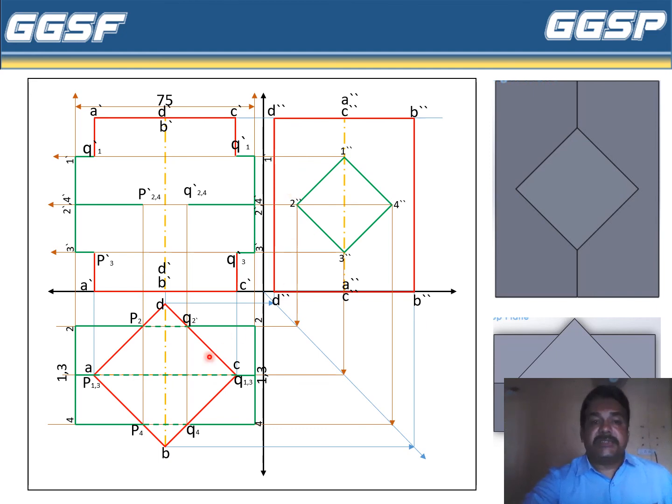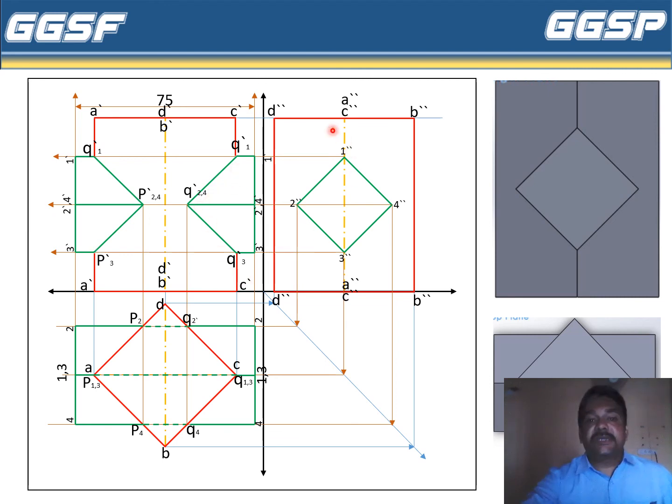In that case, we have to join the points Q1 to Q2, Q3 to Q4, P1 to P2, P3 to P4 in the front view. So we will join 1 to 2, 4 to 3, 1 to 2, and 4 to 3. So these are called lines of intersection.